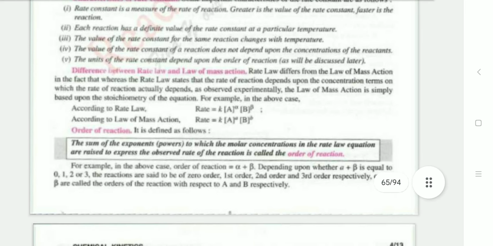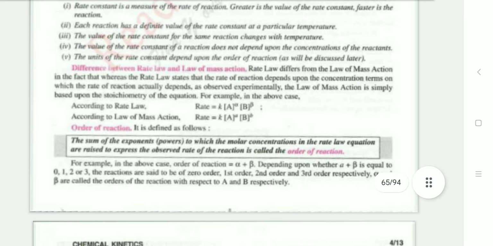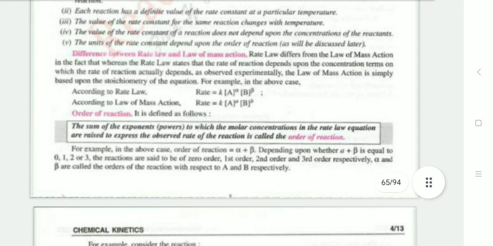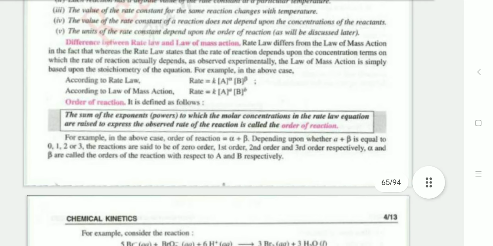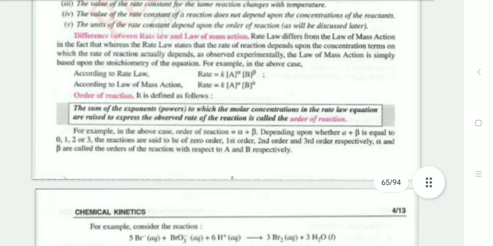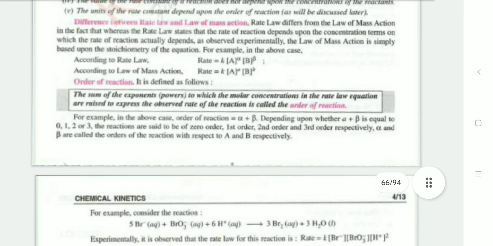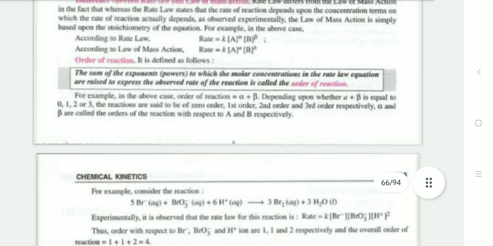Rate law and the law of mass action. The rate law differs from the law of mass action. In fact, whereas the rate law states that the rate of reaction depends upon the concentration terms, and is determined experimentally, the law of mass action is simply based upon the stoichiometry of the reaction. Rate law: rate is proportional to K into concentration of A to the alpha and concentration of B to the beta. According to the law of mass action, rate is equal to K into concentration of A to the alpha and concentration of B to the beta.